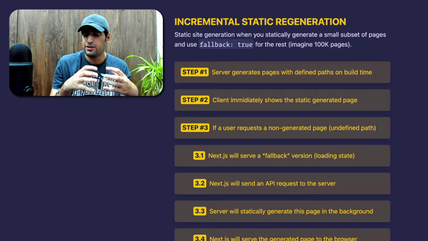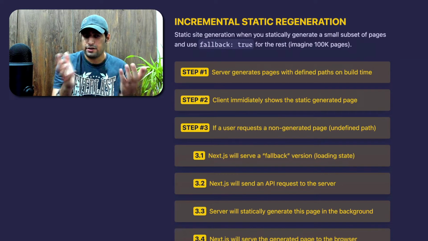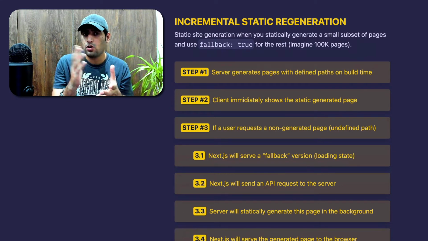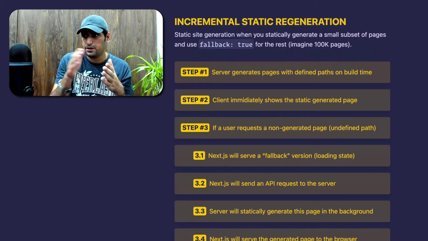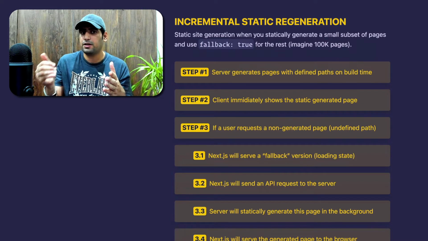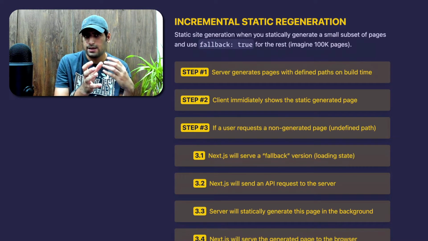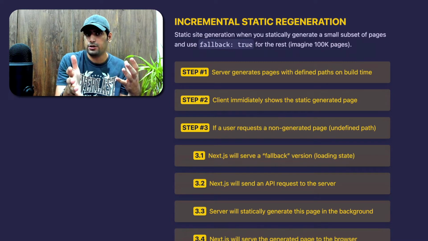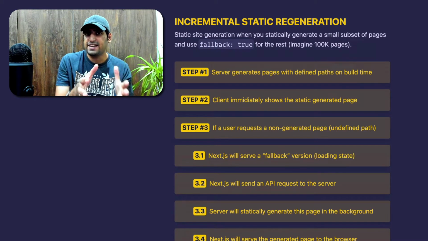In our DevRel Stack, we are using incremental static regeneration in a very creative way. ISR, or incremental static regeneration, is where you can use a fallback true parameter. And what it does is the server generates the page defined on a particular path at build time, if that path particularly exists in your source code, right? And if that path does not exist, it shows you the loading state, sends a request to that particular API, generates the JSON, and hydrates the data for you at that particular instant. But the second time you visit that particular page, it now has a static cached copy of that page.